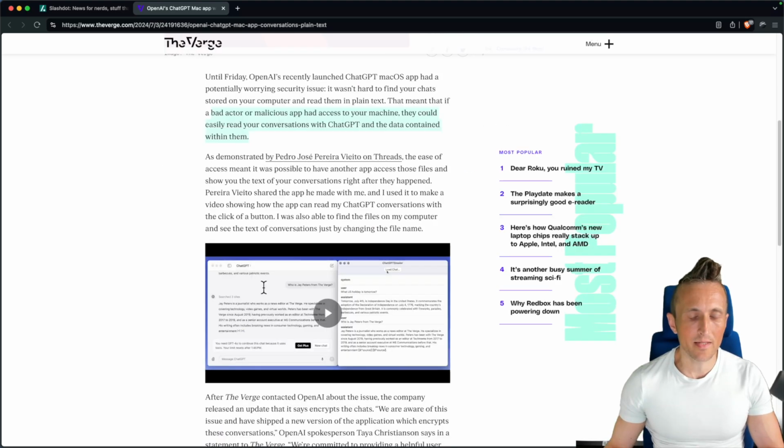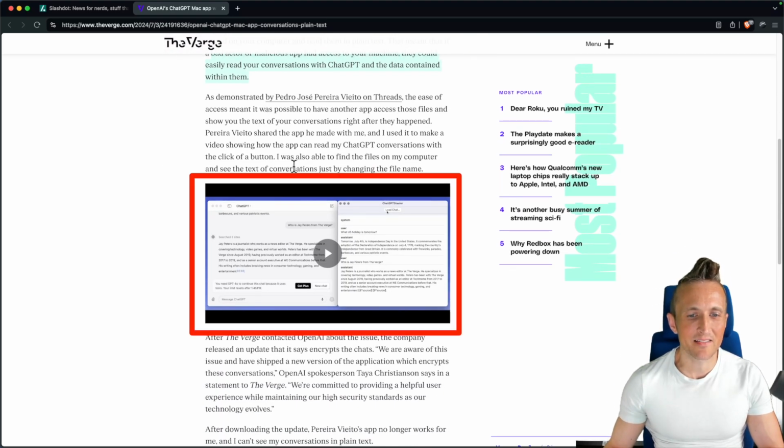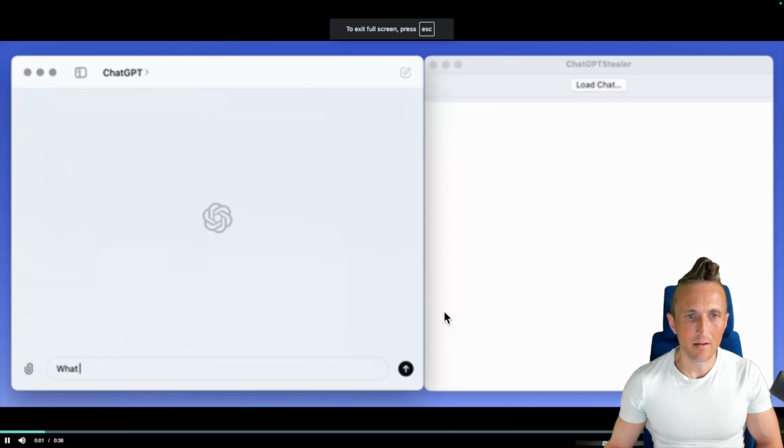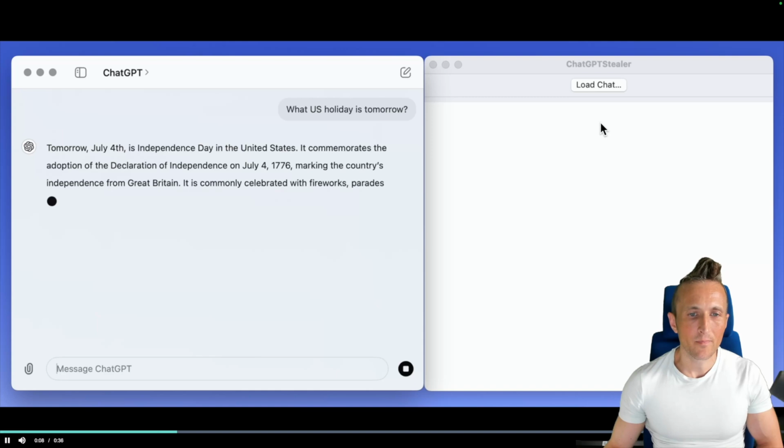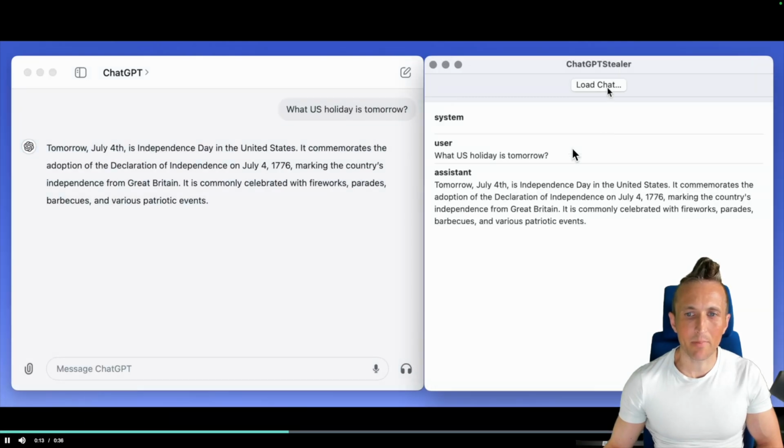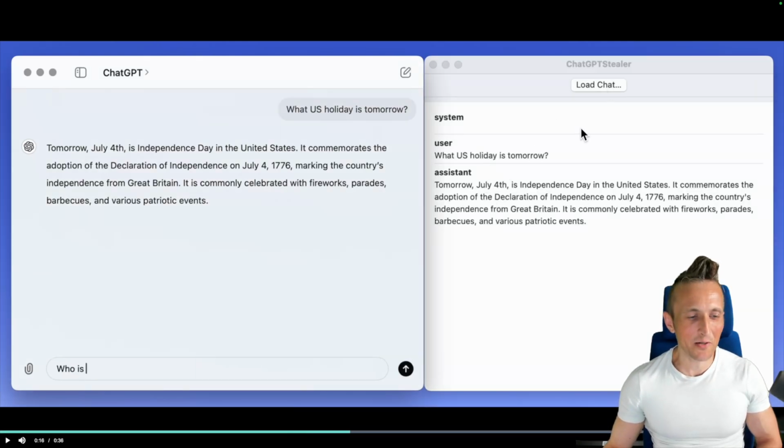And down below here, one thing that I found entertaining is that the person that found this security flaw actually wrote an application. It's on the right-hand side here. Make this full screen. So here's their ChatGPT app. On the left and on the right, they have their chat stealer. And so then they're going to click the load chat button and then they steal the chat. Why do you go to the trouble of writing a chat stealer if you could just show the files on disk in plain text? Why go to the trouble of making an entire application? I mean, it's possible, I suppose, that the layperson needs something to convince them that this is a problem. But beyond that, this is just a giant waste of time.